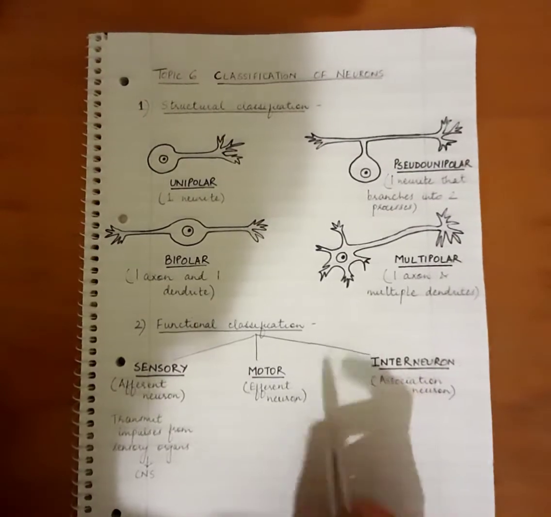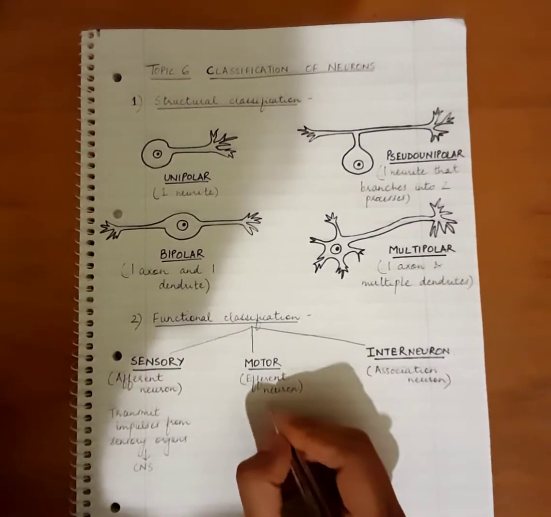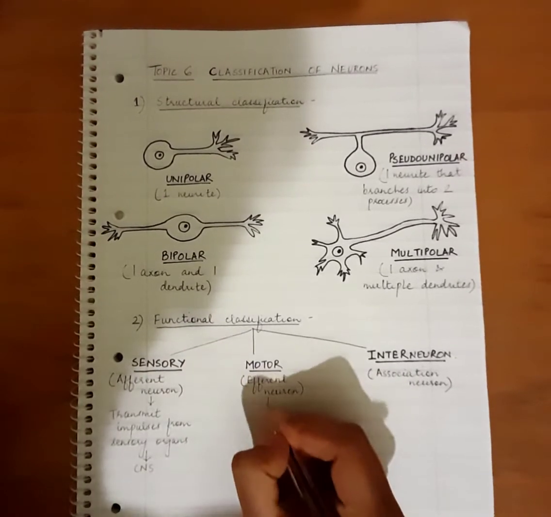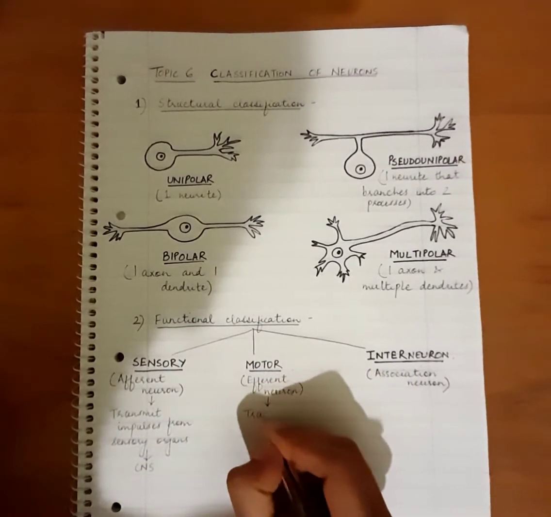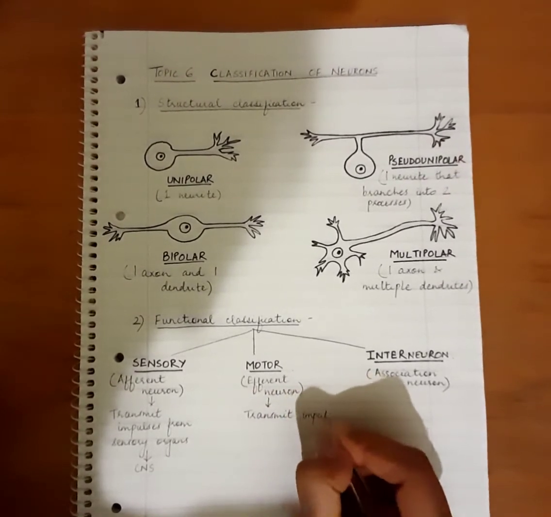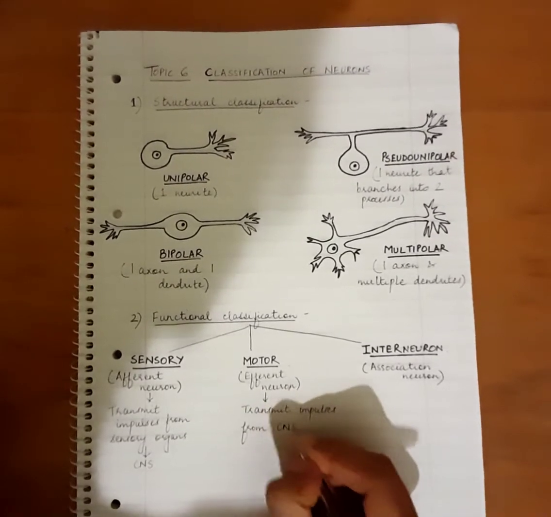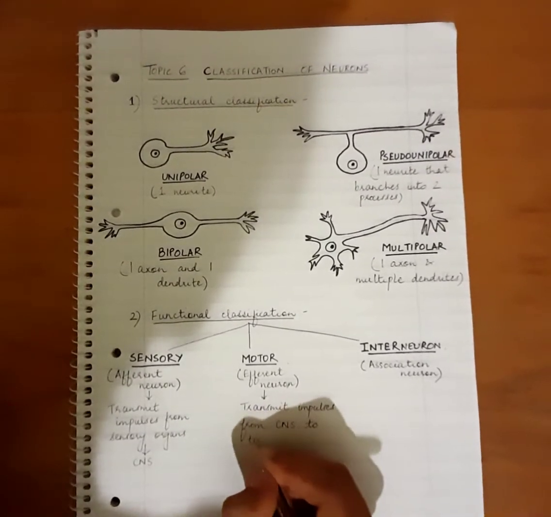Alright, the exact opposite of that is the motor neurons. So what motor neurons do is they transmit the impulses from the CNS to the target organs.